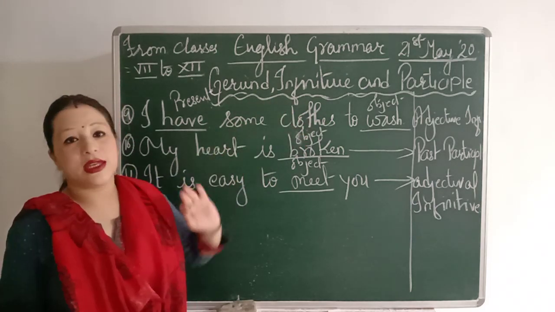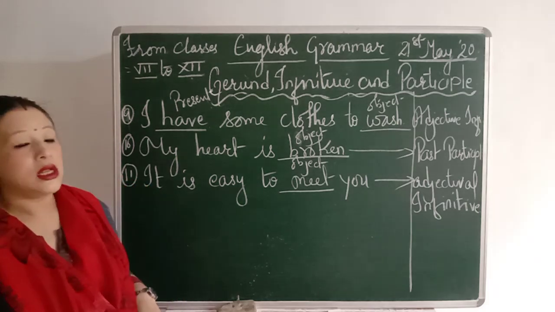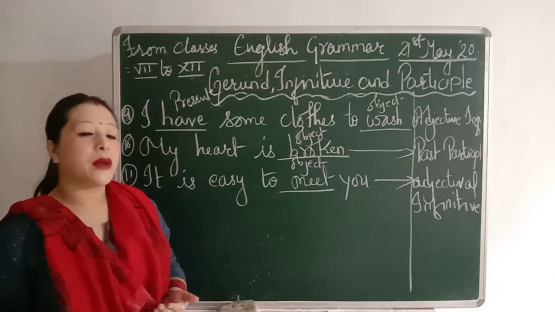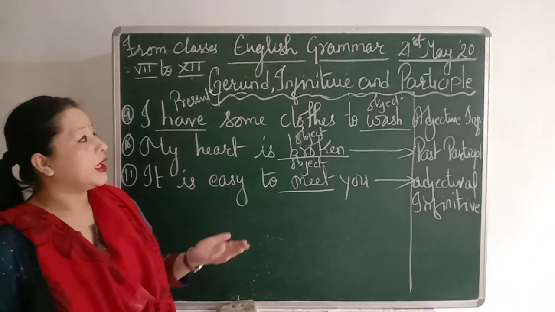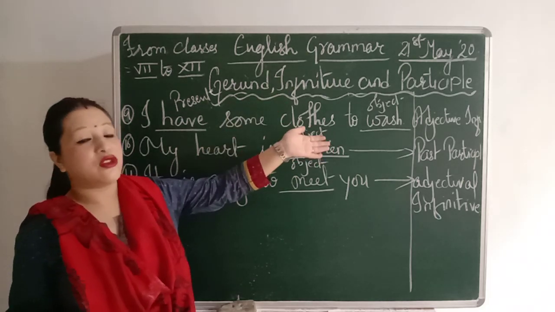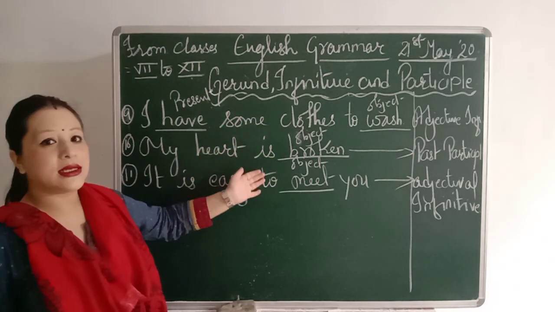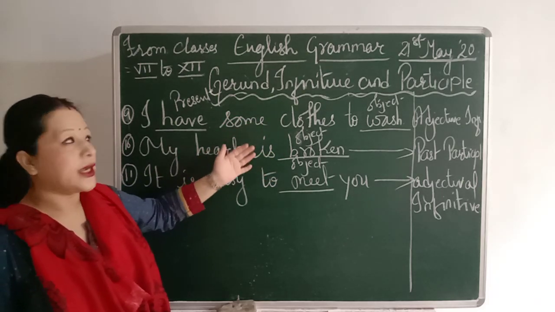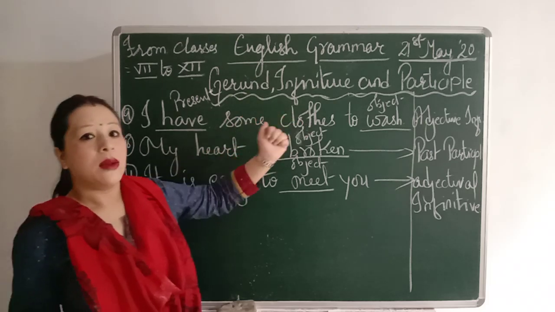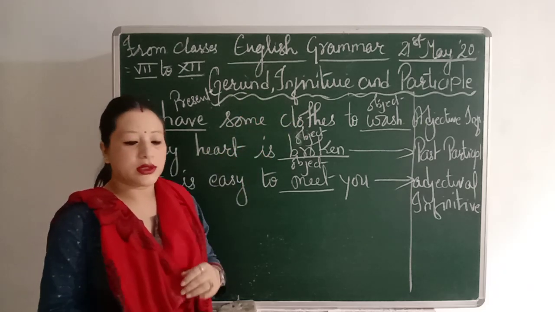I told you infinitive has three types: noun, adjective and adverbial. And if you go further, you find bare infinitive and perfect infinitive, and in the participle you find three types of participle. So I have divided the sentences according to subject, object and types of gerund, infinitive and participle. This is a very important topic, students.